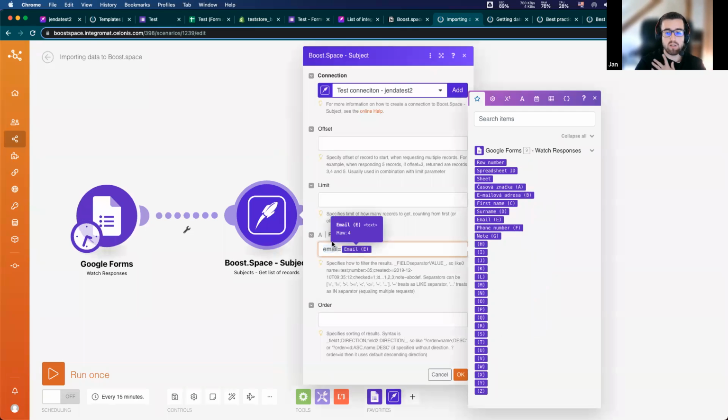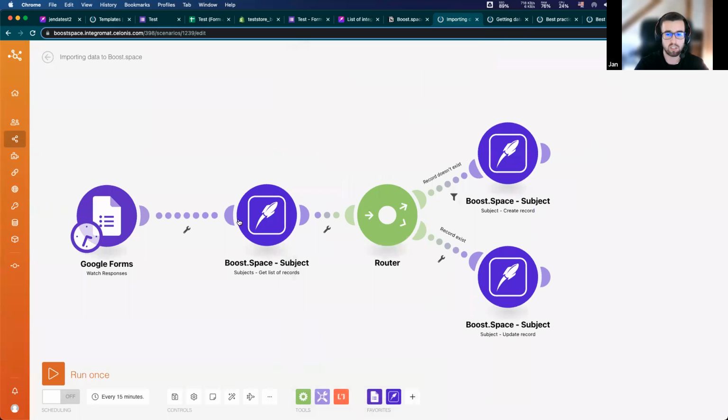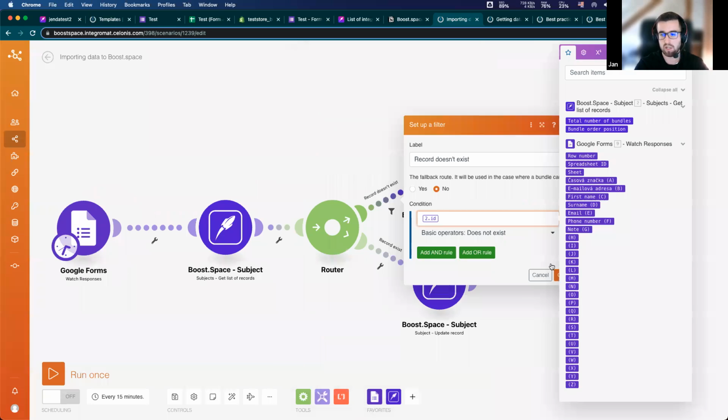So I want to find records in my BoostSpace which contain the email from the form. And if there is no record like this, I set up the filter, for example, the ID of this record doesn't exist.